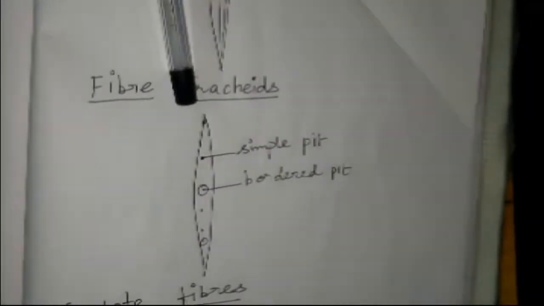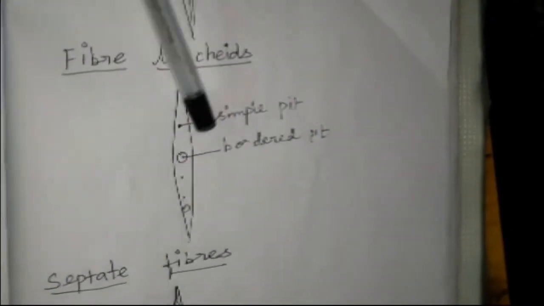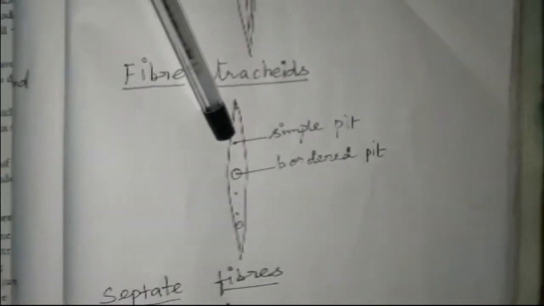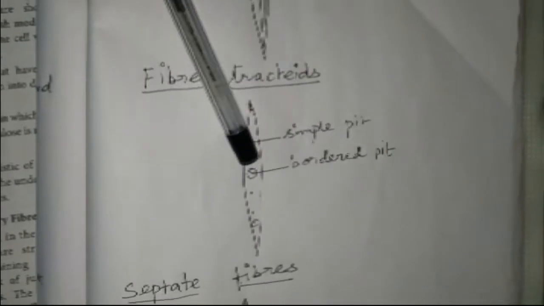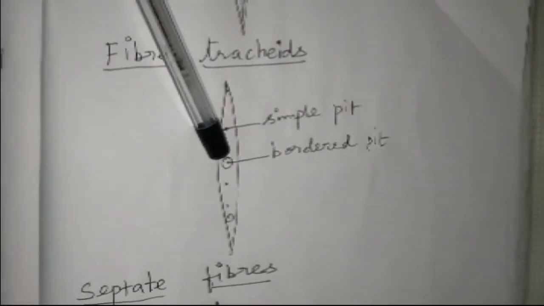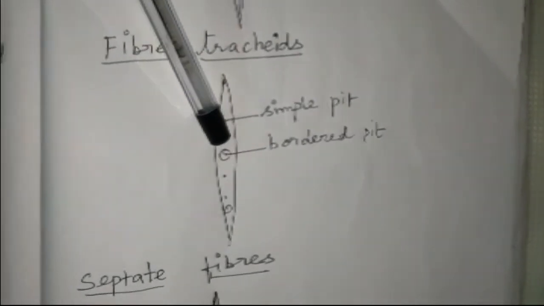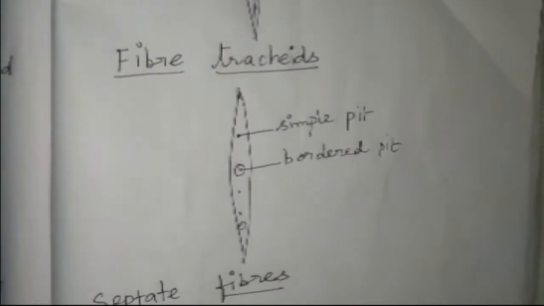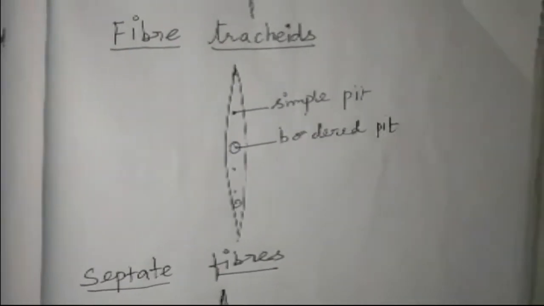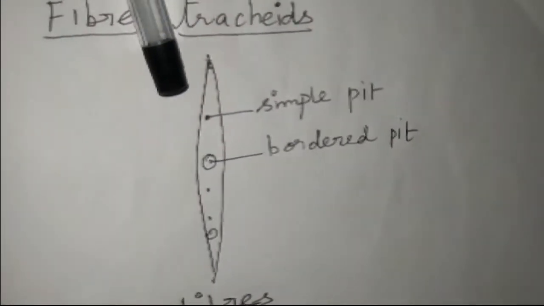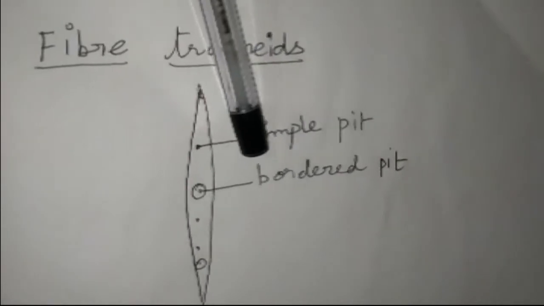The cell walls of these fiber tracheids have pits. They have both the simple pit and the bordered pit. The pit which is surrounded by an outer border is called a bordered pit. So the fiber tracheids are shorter than the libriform fiber. They are also thickened. They possess both simple and bordered pits.